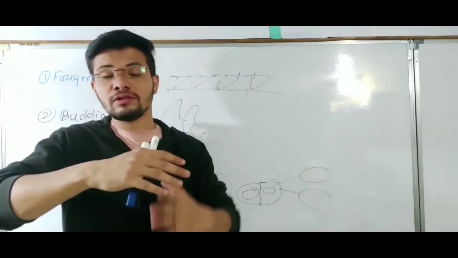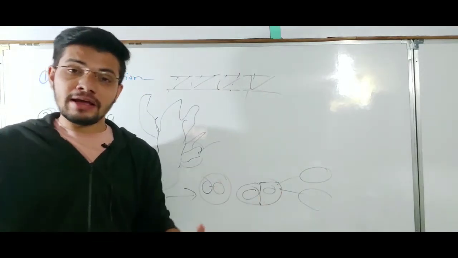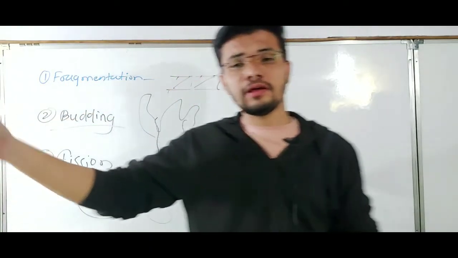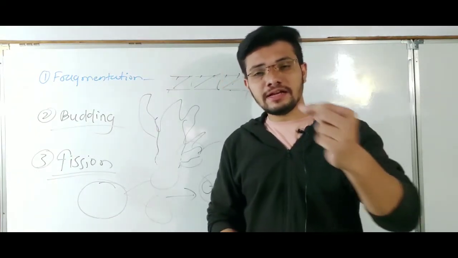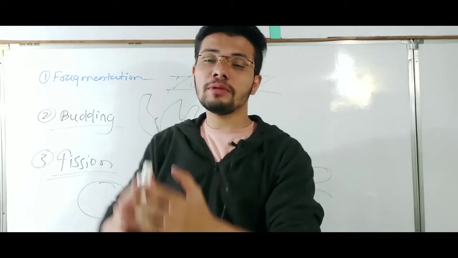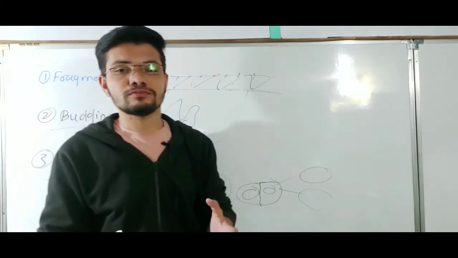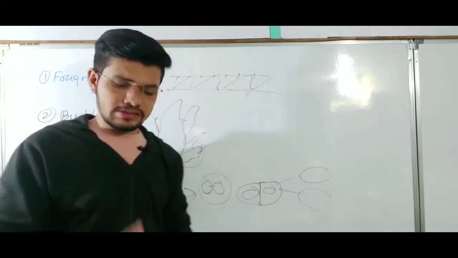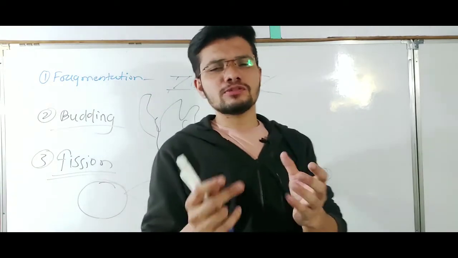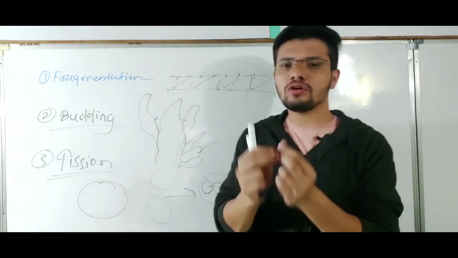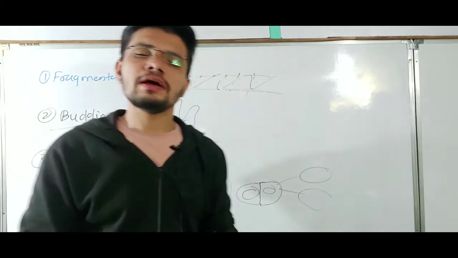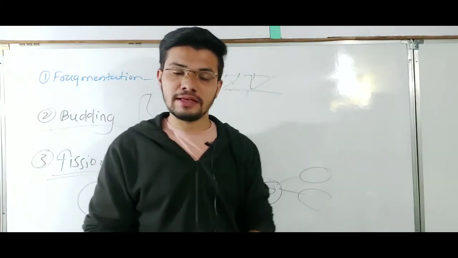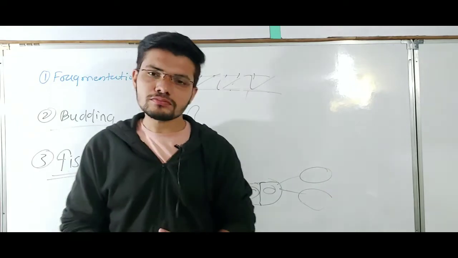That spore will be spread in the environment, and wherever it goes, it has the ability to form a new individual. So that is spore formation. Spore formation is a little complex process. I will make another separate video on spore formation. There can be a variety of spores in organisms.